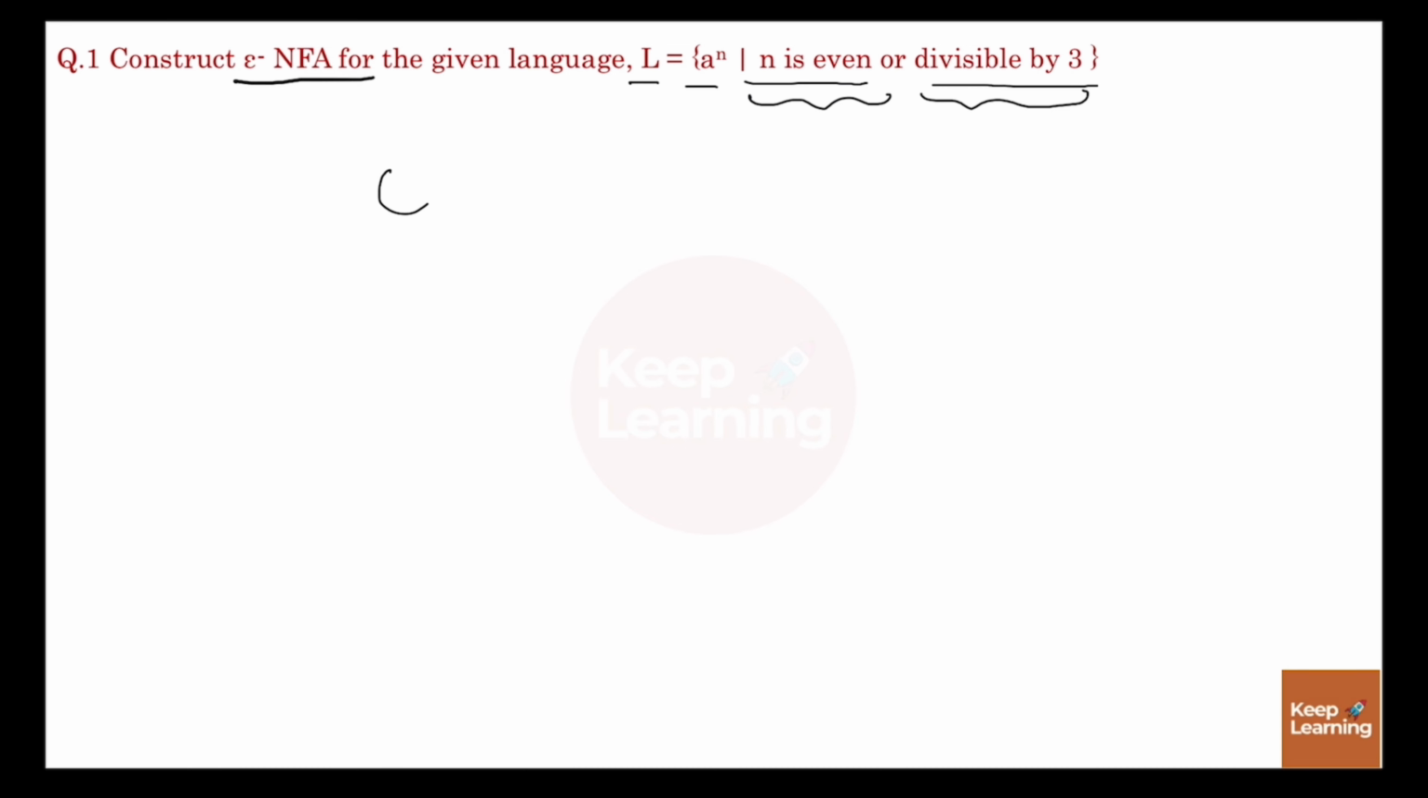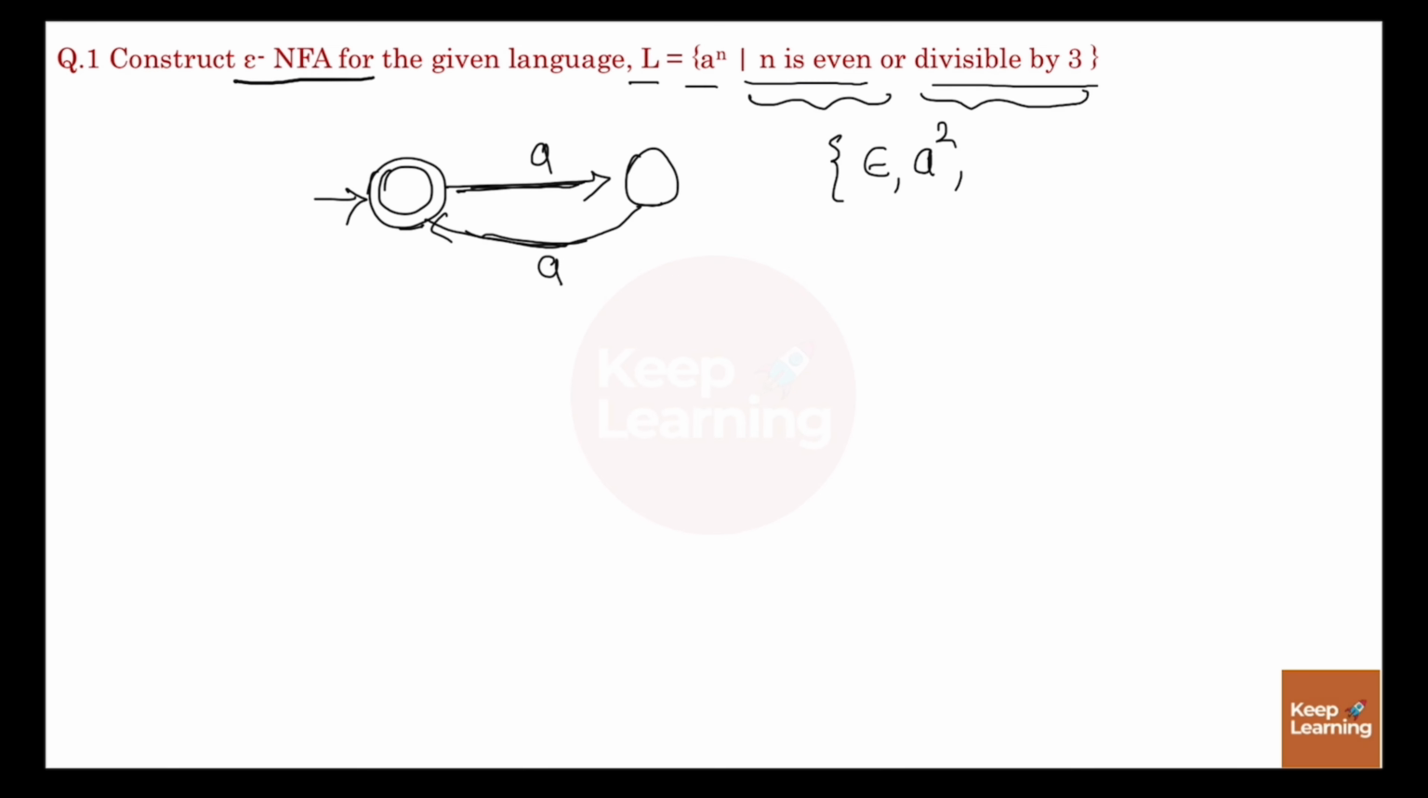So when n is even, my initial state will be my final state, and after taking a, we will reach to this state, and from here, when we will take another a, you should reach to the final state. So it means it is accepting epsilon as my initial state is my final state as well, and after that it is taking 2 a's, then it is accepting 4 a's, 6 a's, and so on.